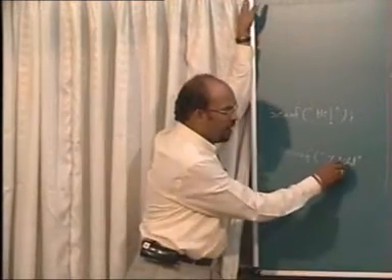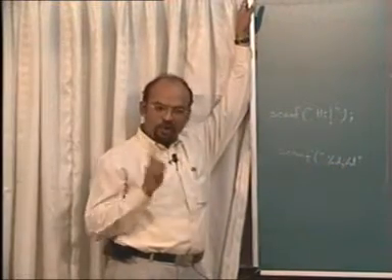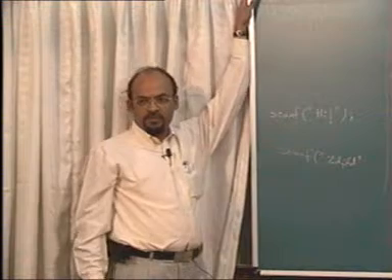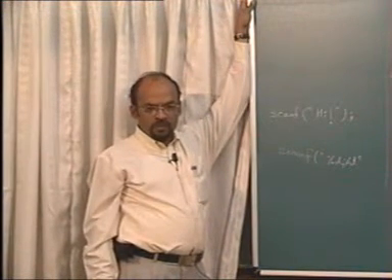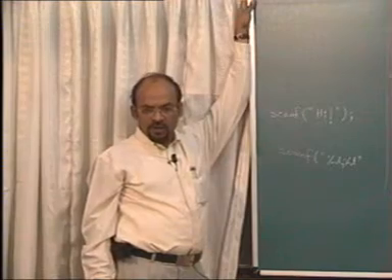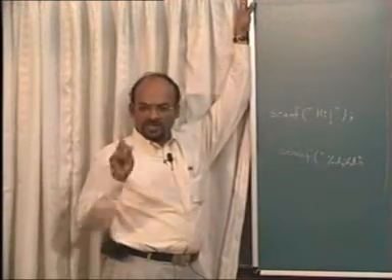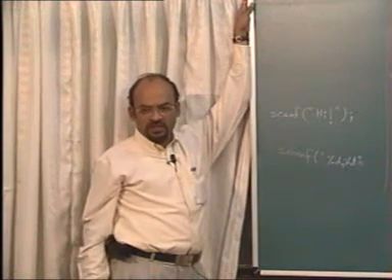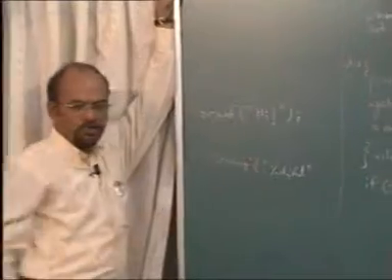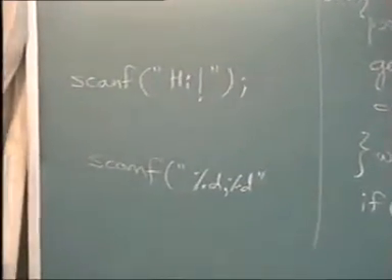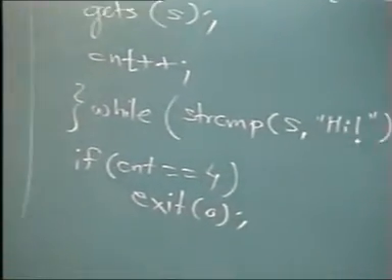If you give comma, user will have to enter the values separated by comma. Space won't work. Are you getting me? If you by chance give \n, it will always create a problem. It will accept one extra value, one extra enter sign. So we normally don't give \n, but you can very well use comma. In that case, user will have to separate the values by comma. Enter etc. will not work. Space will not work.